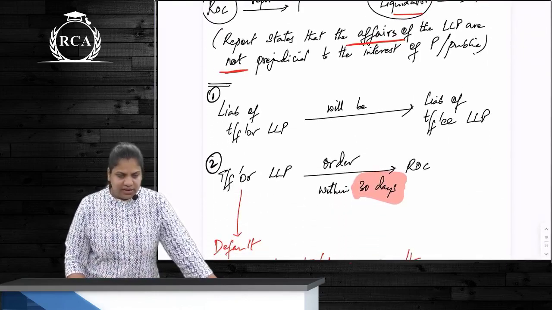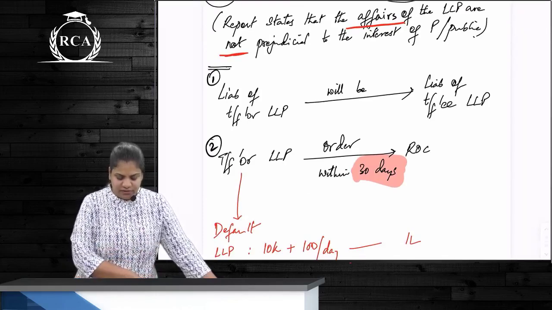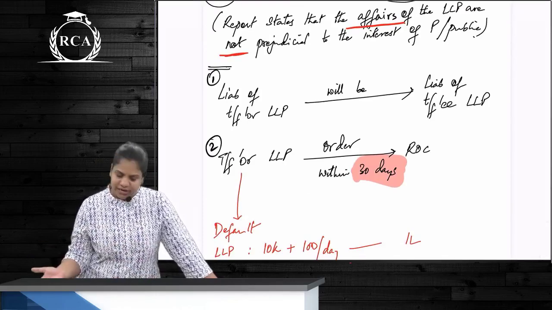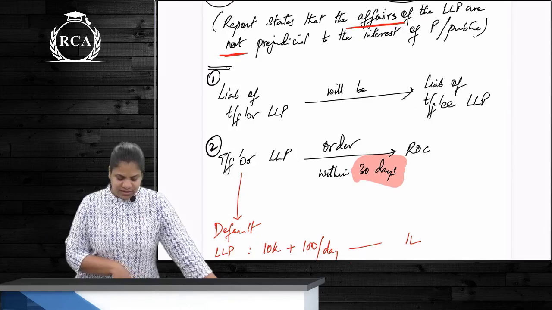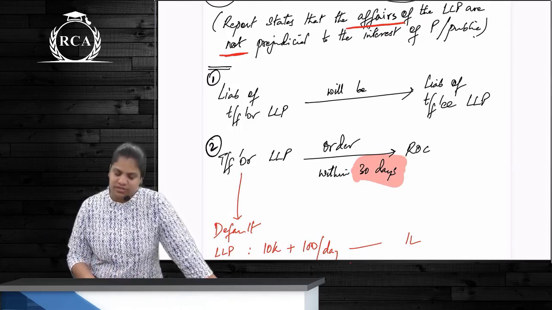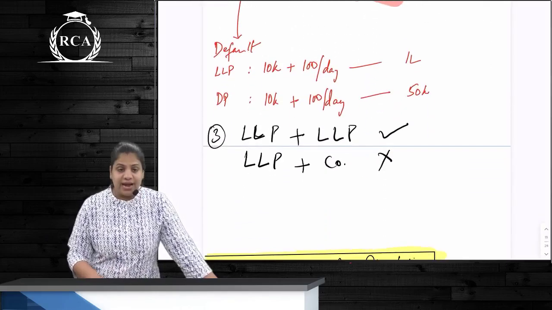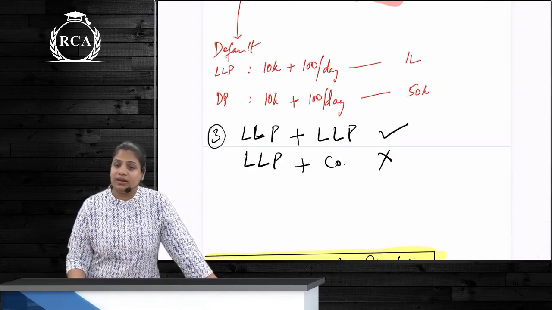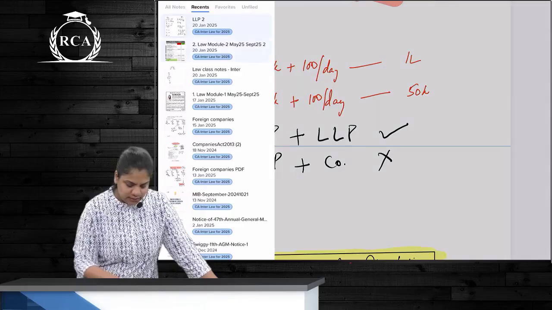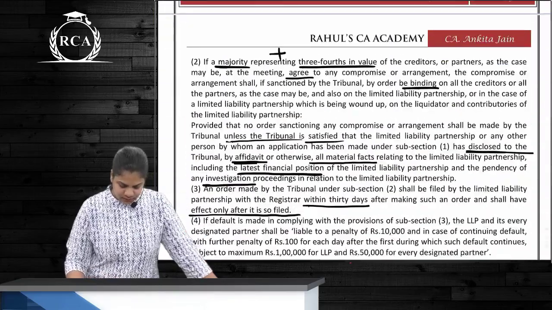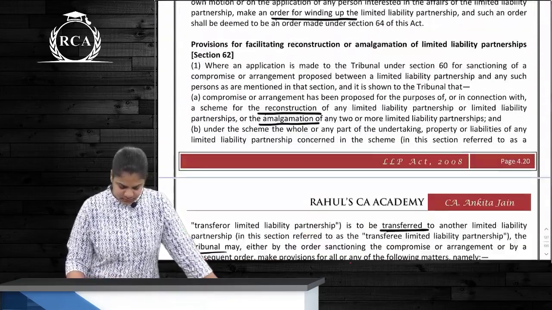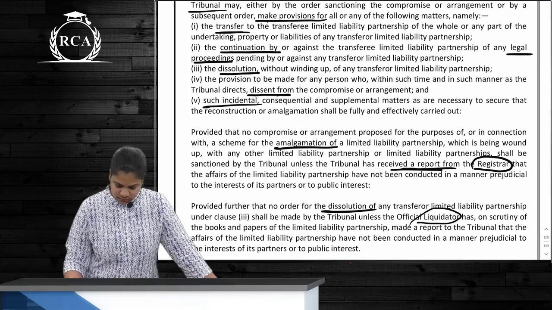Clear? Then 3 other points are: the liability of transferor is going to be liability of transferee. This transferor LLP has to file this order with ROC within 30 days, and LLP can amalgamate only with another LLP but not with another company. Correct? पूरा हो गया ना ये?